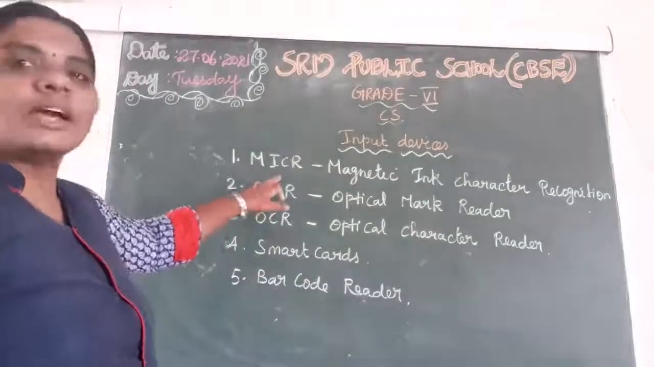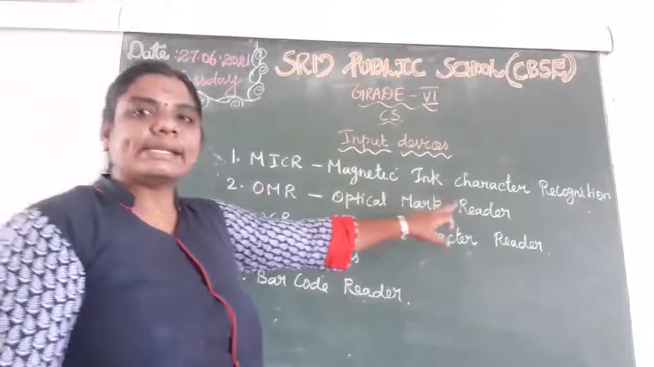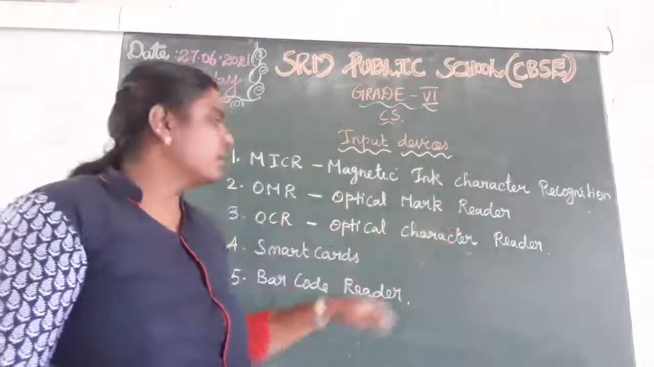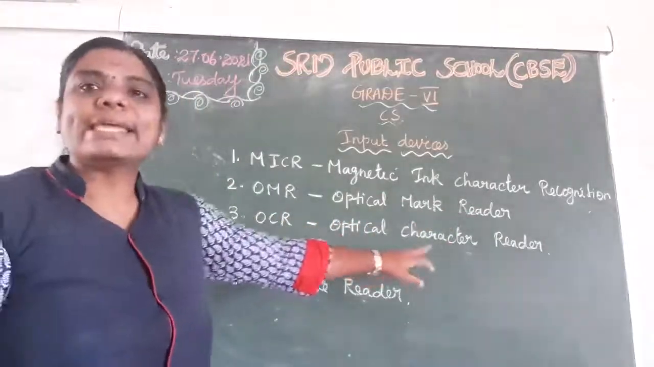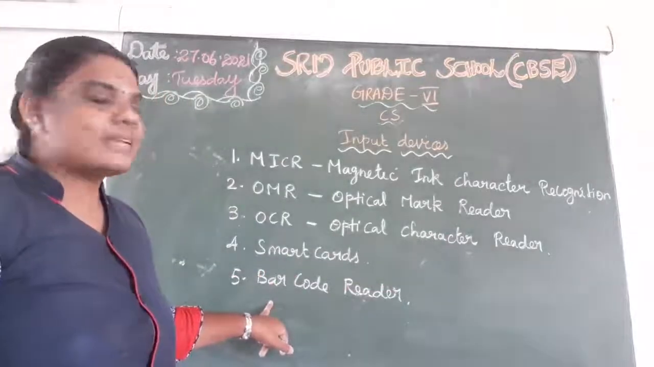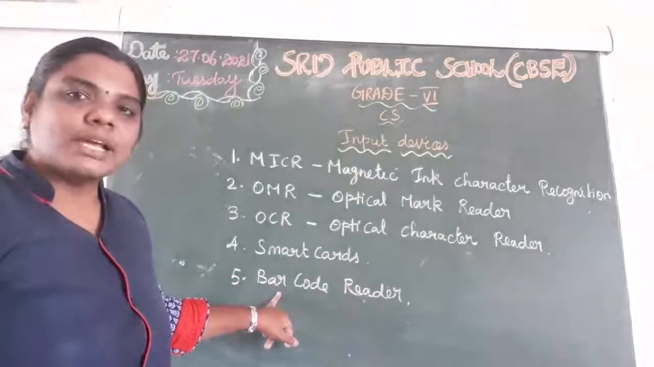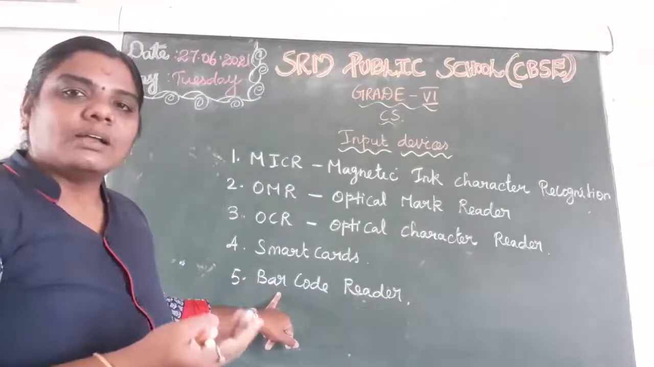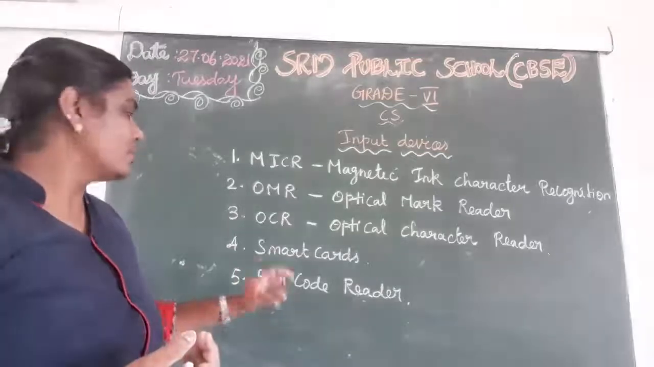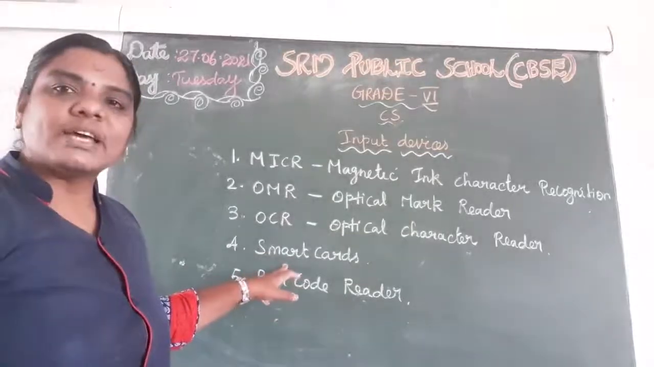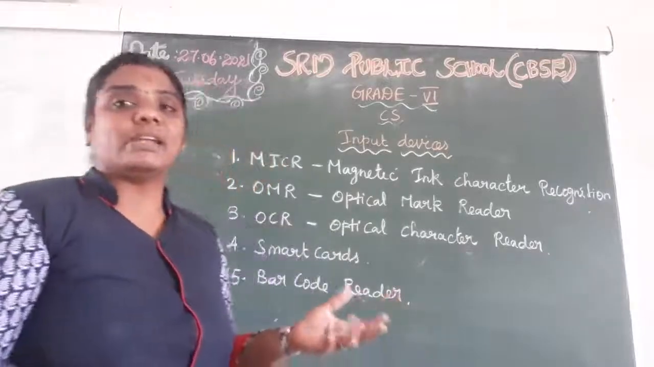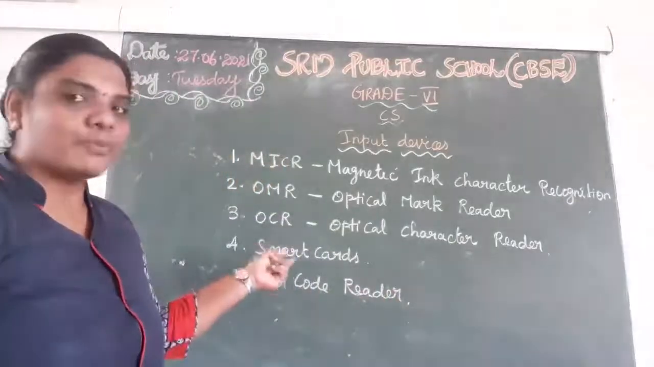So MICR, magnetic ink character recognition. OMR, optical mark reader. OCR, optical character reader. Smart card, barcode reader, right? The barcode reader they are using in the supermarket, right? Shopping. Smart cards they are using in petrol bunks and the bank also, ATM centers. Like that, we are using the smart cards.